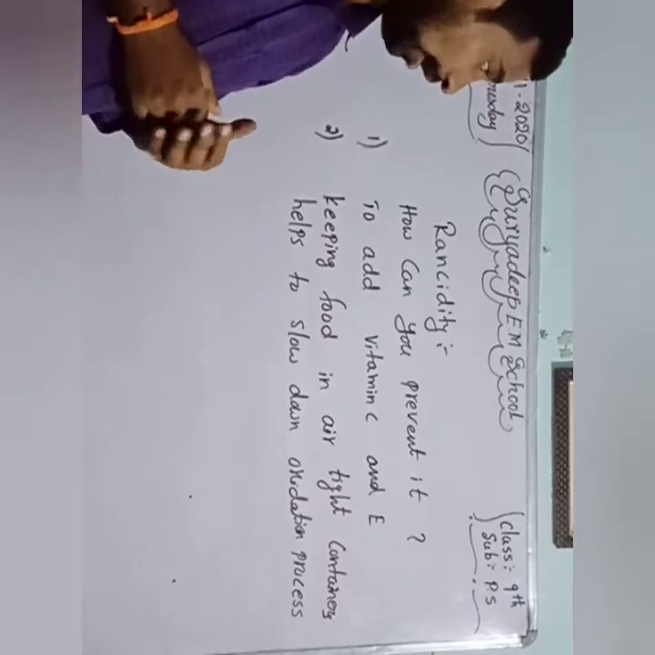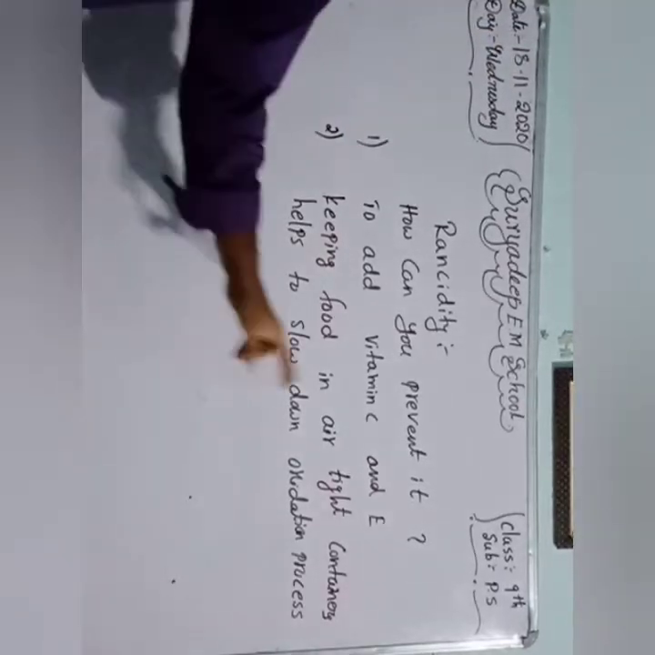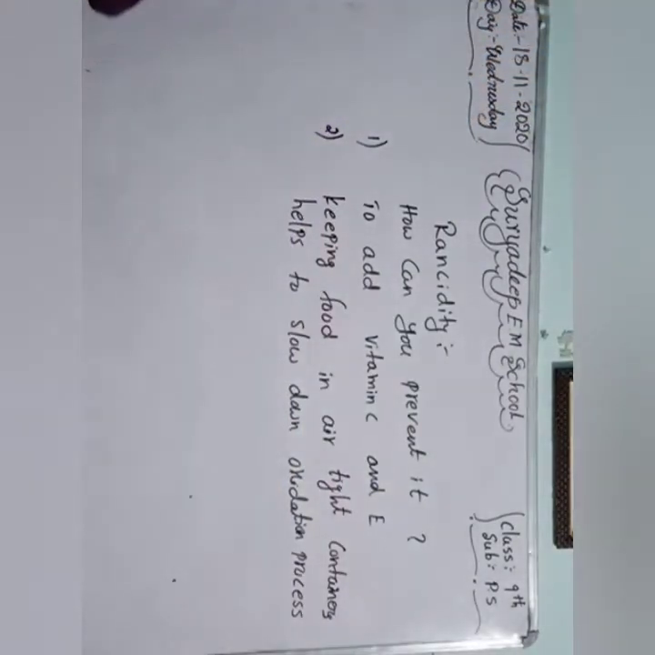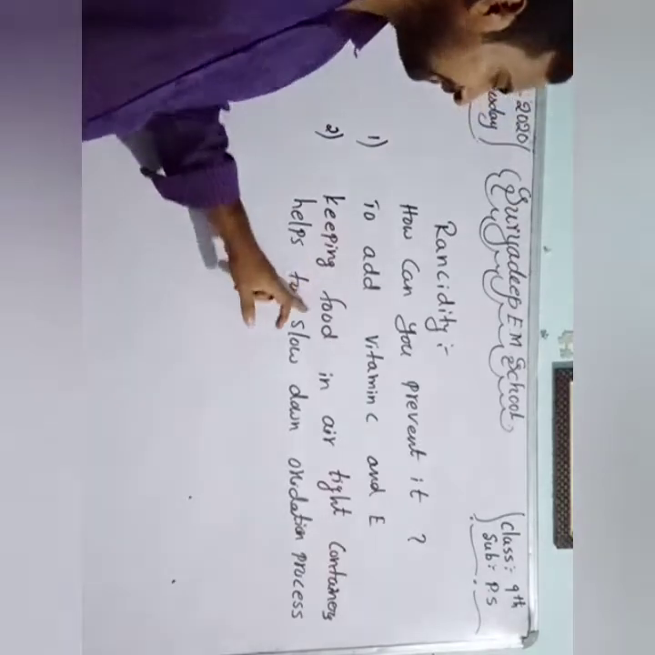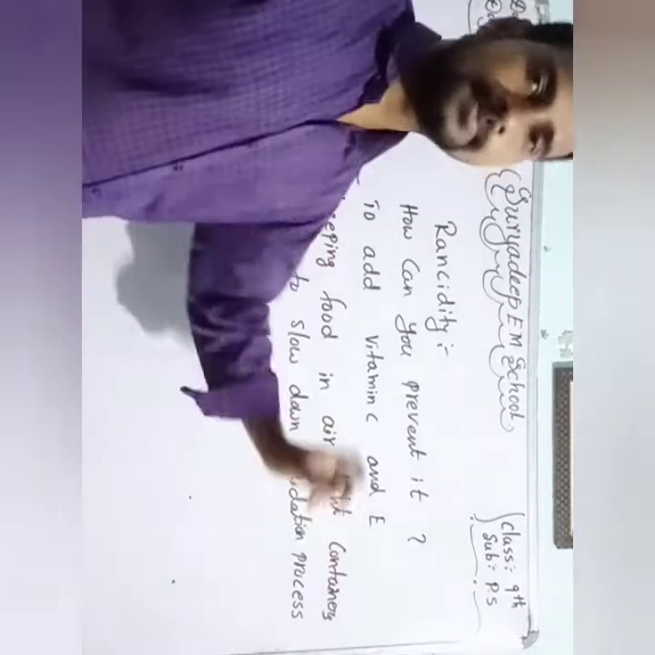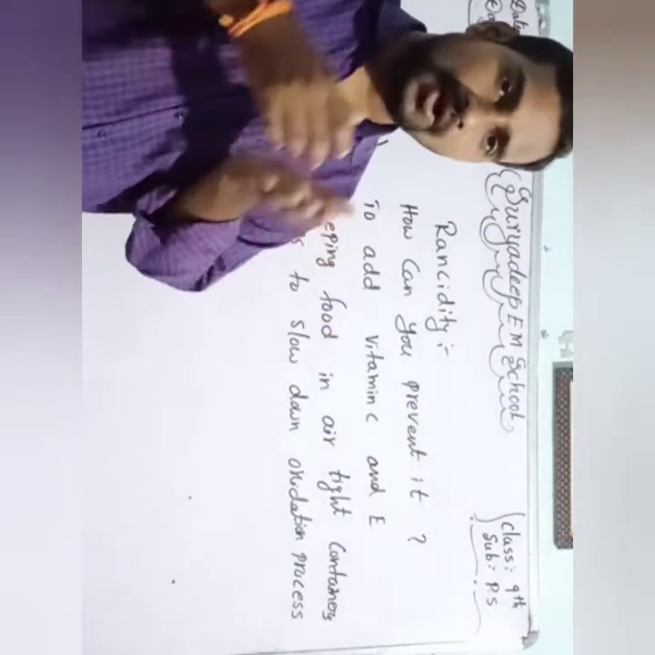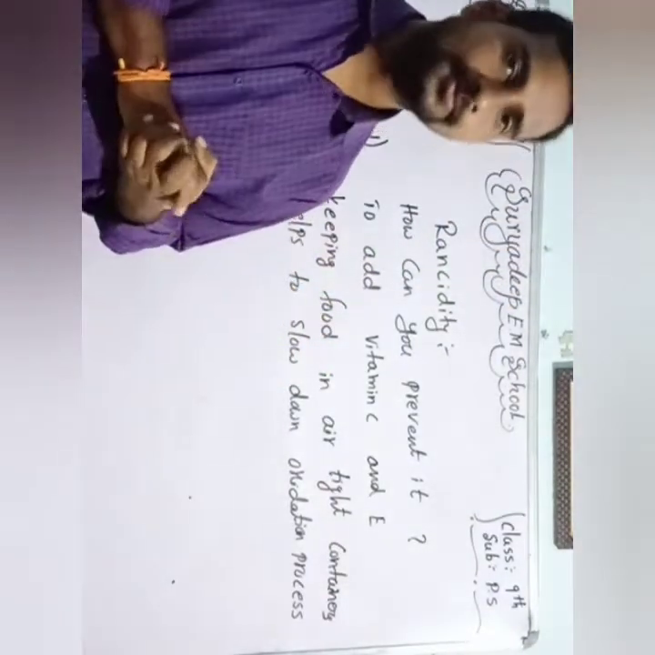Okay, students, how can you prevent rancidity? Simply add vitamin C or E to food items. And second, keep food in airtight containers, because the oxidation process is slowed down. Keeping food in airtight containers helps to slow down the oxidation process. Clear? What is the main reason for spoiling of food? Because of oxidation. Clear, all of you?